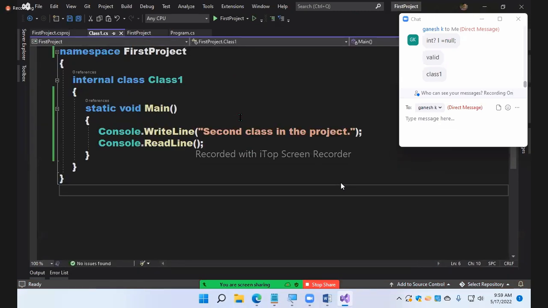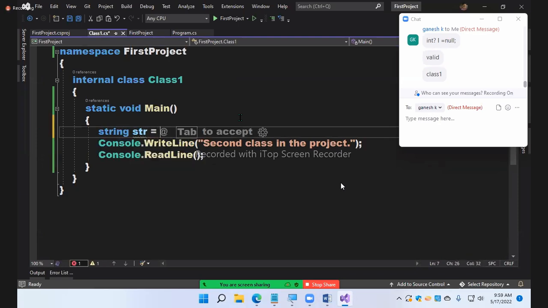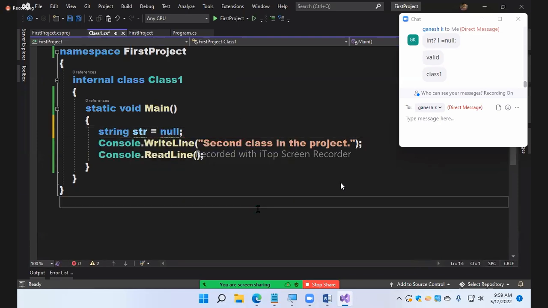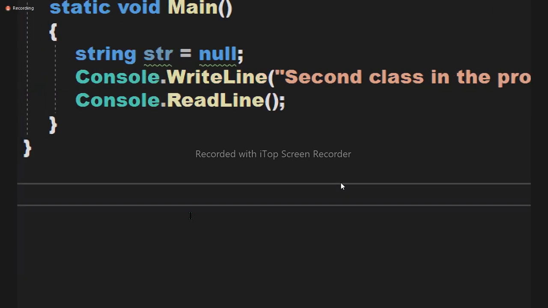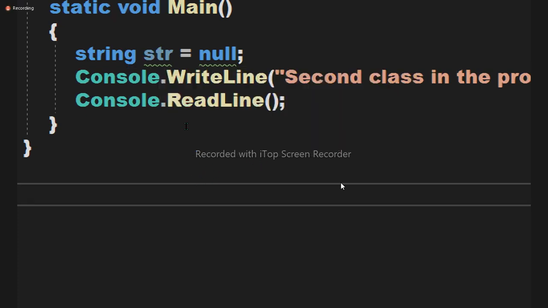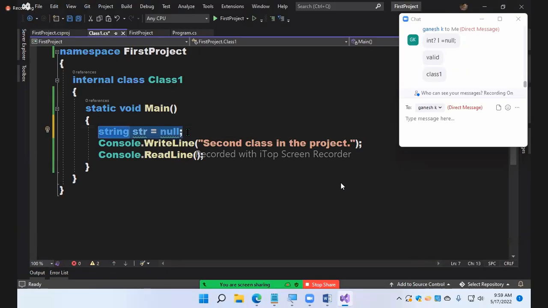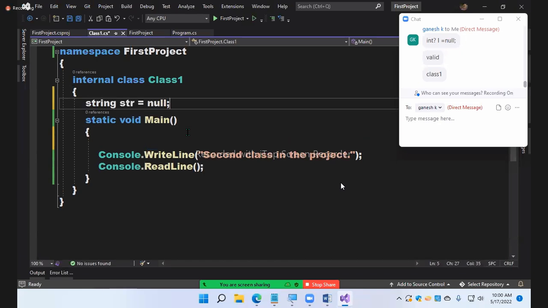Now see, I want to declare a string here. String str equals null. When I say string str equals null, it's a warning now. What is that? No, not that. Just a second. We'll declare it as a field. Hold on. Not that error.